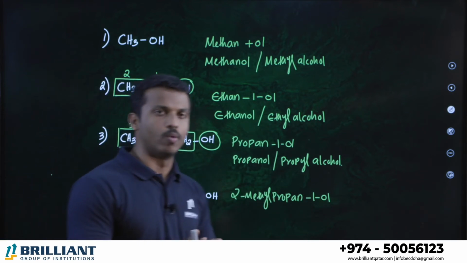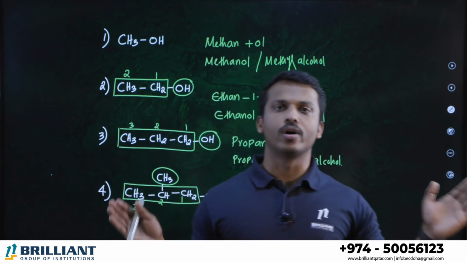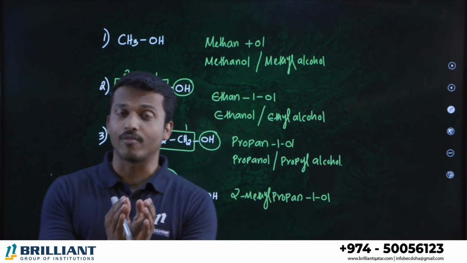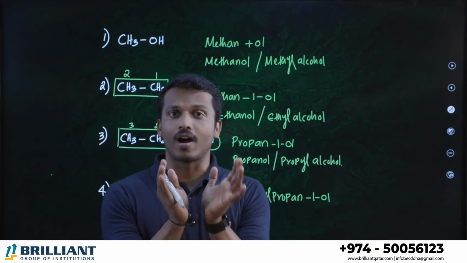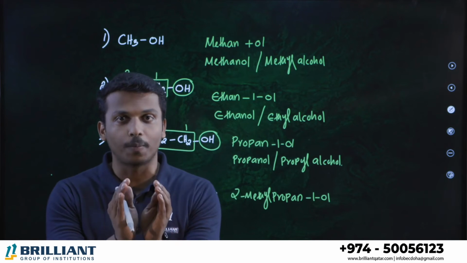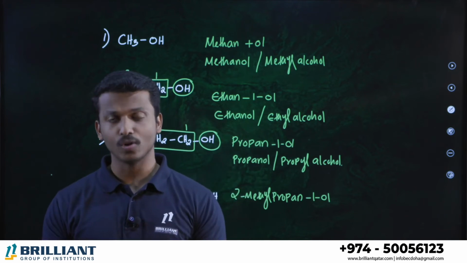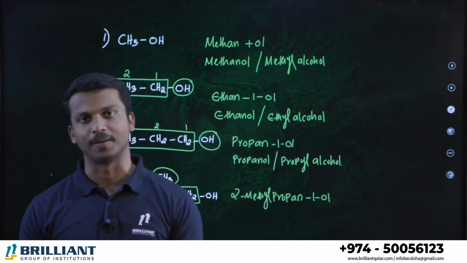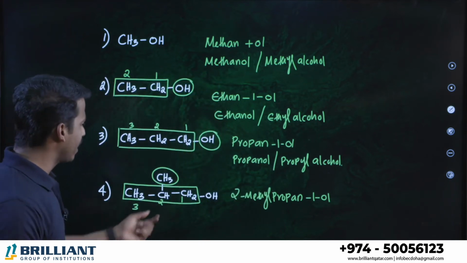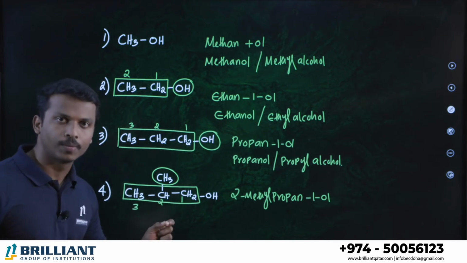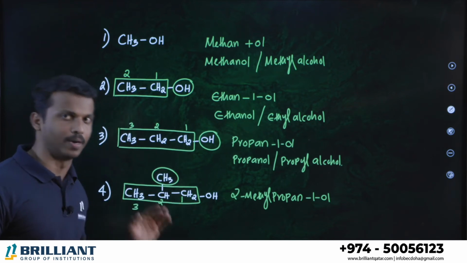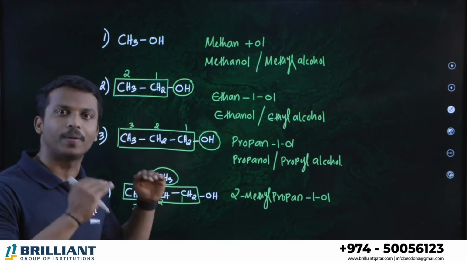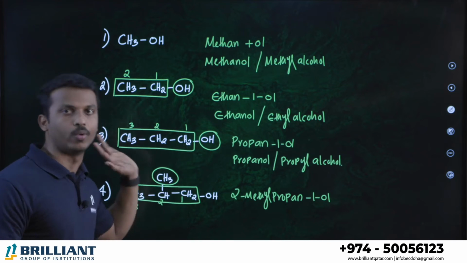Okay, so the rule is this. First of all, select the longest chain. Longest chain means the maximum number of carbon, but be careful: in that selection of carbon chain, your functional group should be there in the parent chain, or the functional group should be a part of the major chain, connected to the parent chain. Clear? After that, number the parent chain in which the alcohol gets the lowest number, because here I am discussing that the principal functional group, the master functional group, is alcohol. So alcohol should get the lowest number.